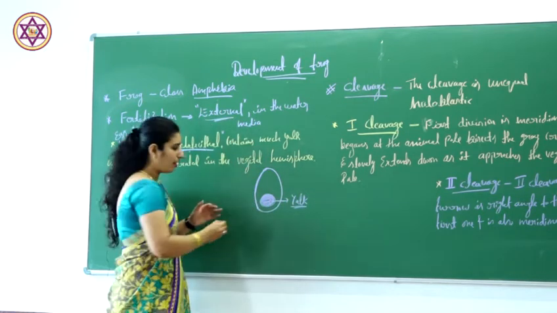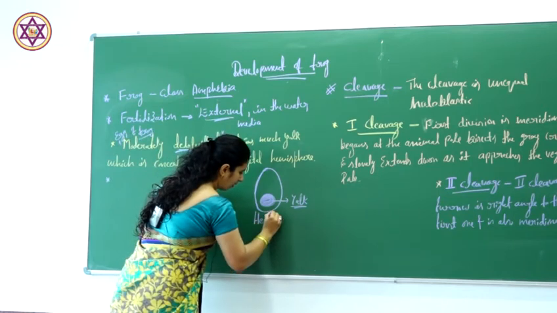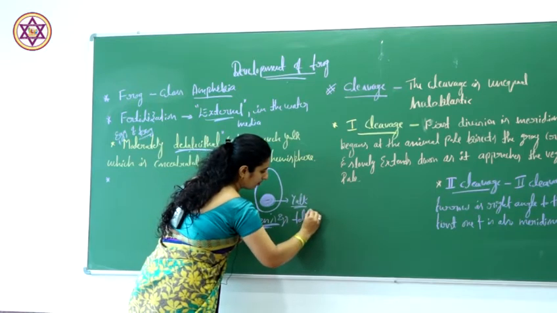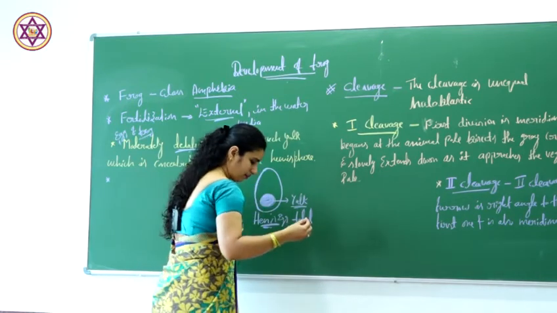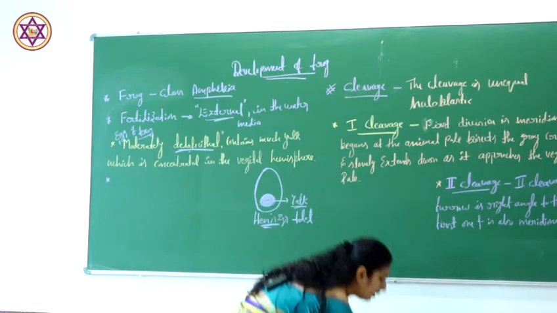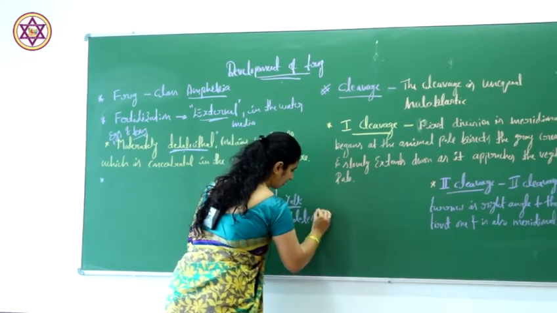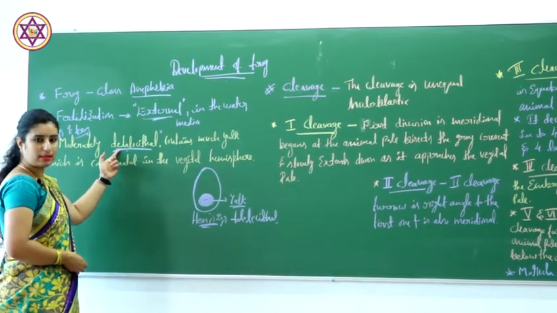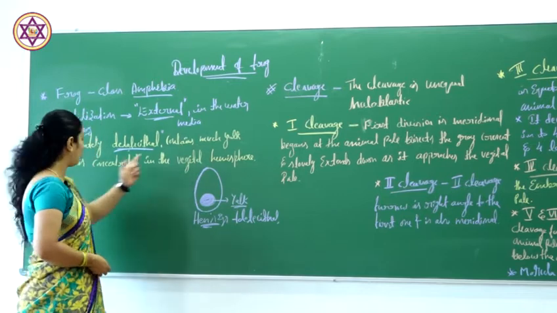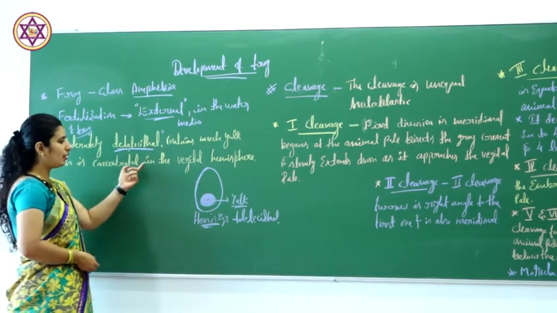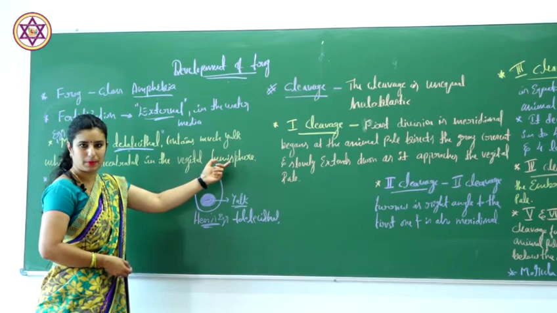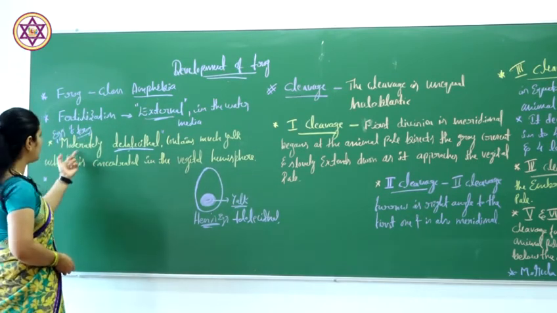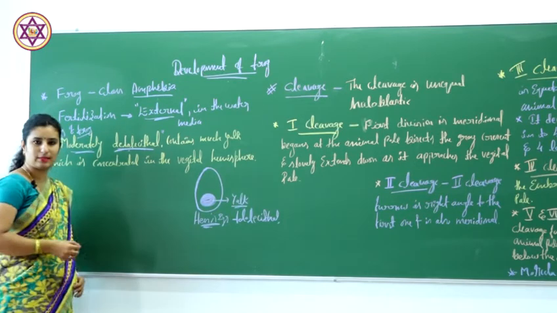So this is a hen's egg, which is telolecithal. So what does moderately telolecithal mean? It contains much yolk, which is concentrated in the vegetal hemisphere or the vegetal pole. The egg of the frog is moderately telolecithal.